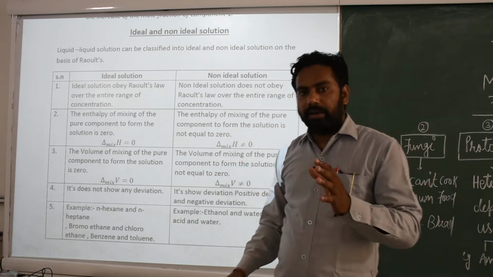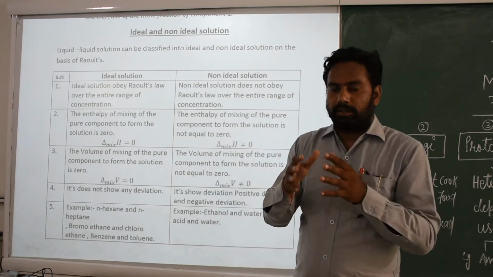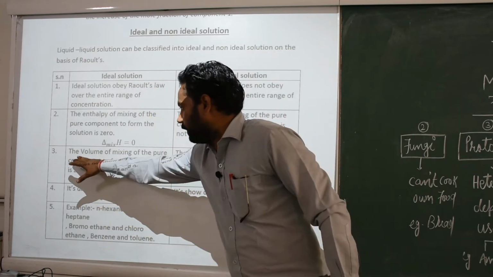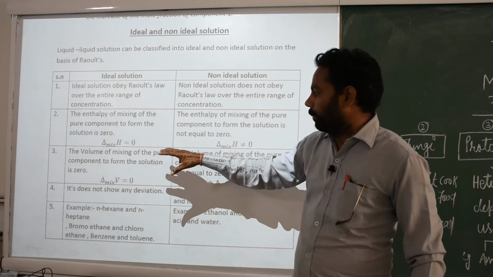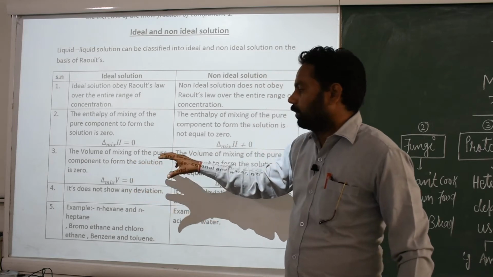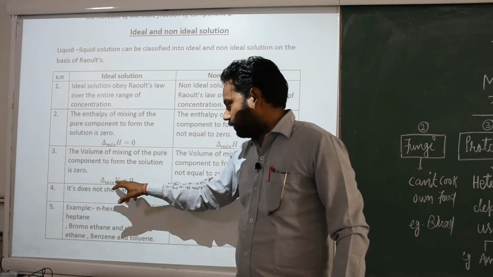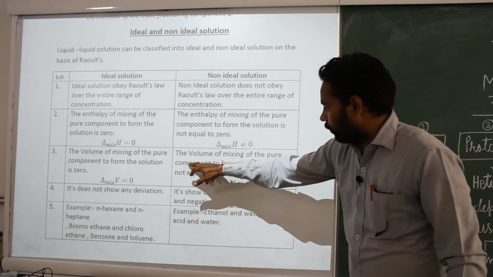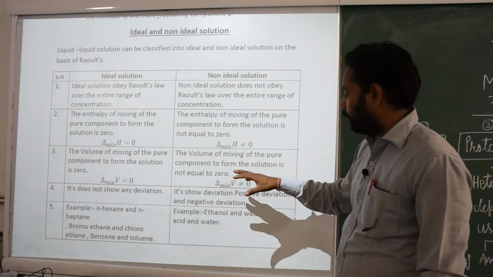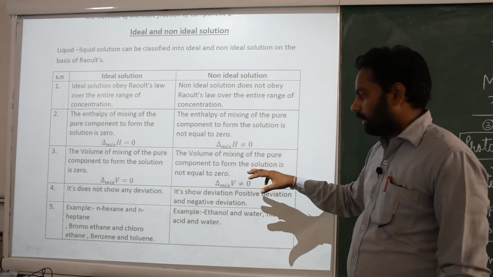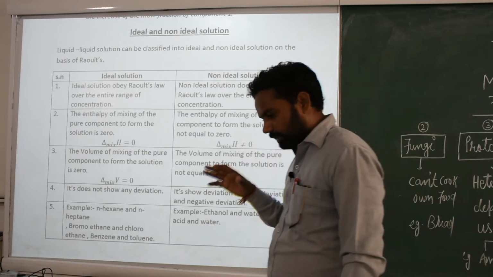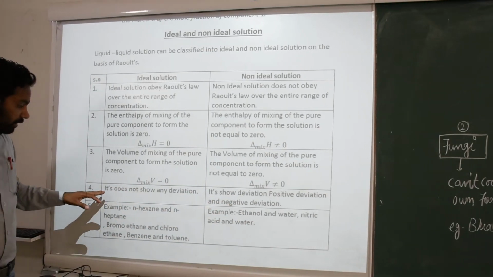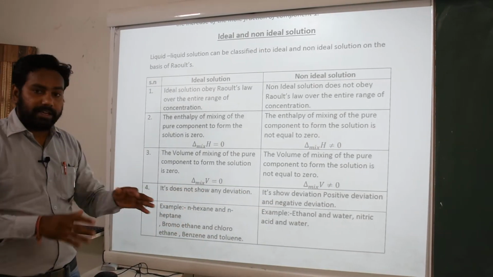Third, when we add solute and solvent and the solution volume does not change, it is called an ideal solution. The volume of mixing of the pure components to form the solution is 0, del mix V is equal to 0. For a non-ideal solution the volume is changed, so the volume of mixing of the pure components to form the solution is not equal to 0. Then, an ideal solution does not show any deviation.